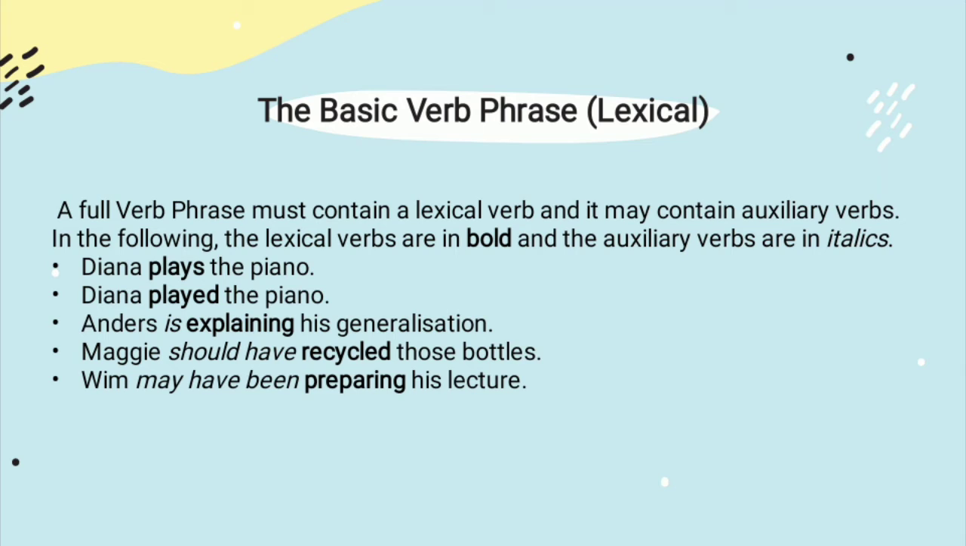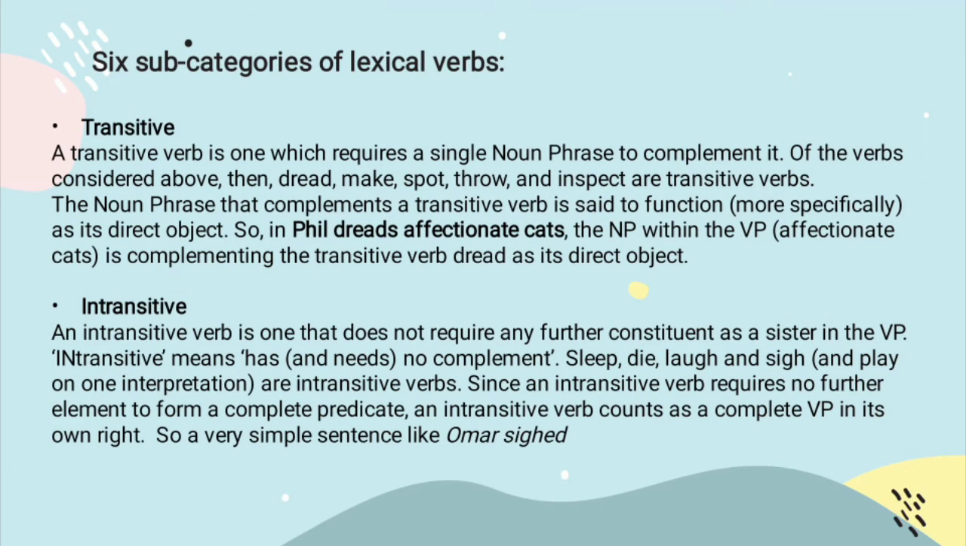Then Anders is explaining his generalization. Maggie should have recycled those bottles. We may have been preparing his lecture. In these sentences, the words is, should have, and may have been are auxiliary verbs. Then explaining, recycled, and preparing are lexical verbs. There are 6 subcategories of lexical verbs.